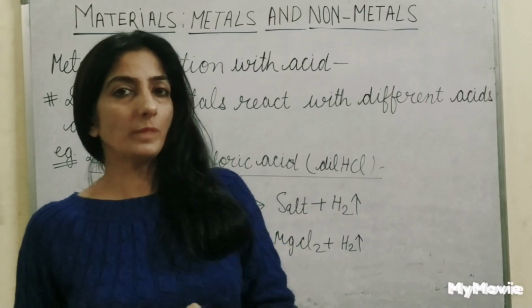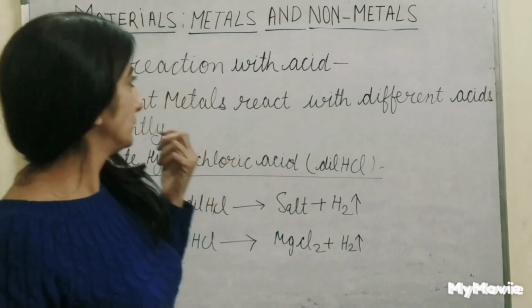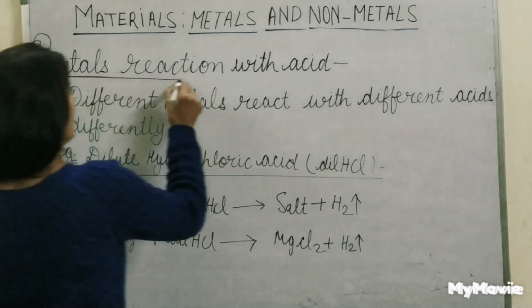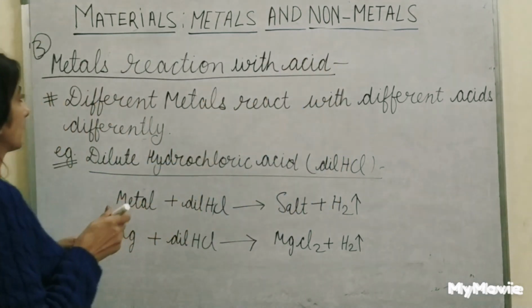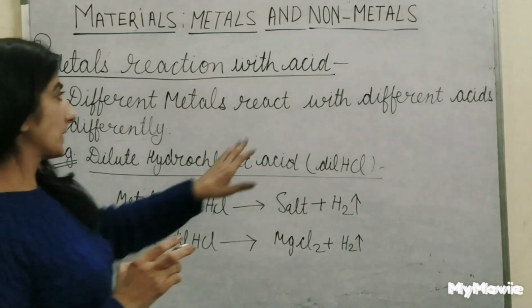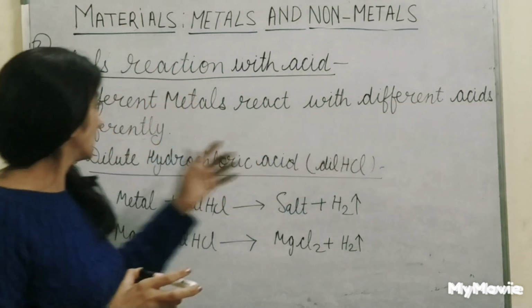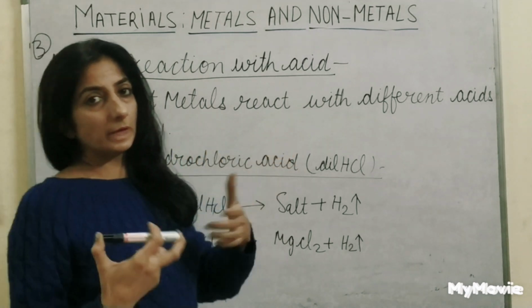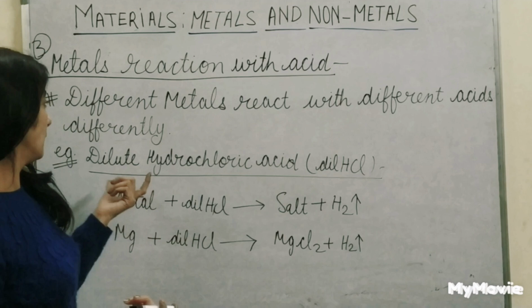Now see how metals react with acids. This is the third one: metal reaction with acids. Different metals react with different acids differently.